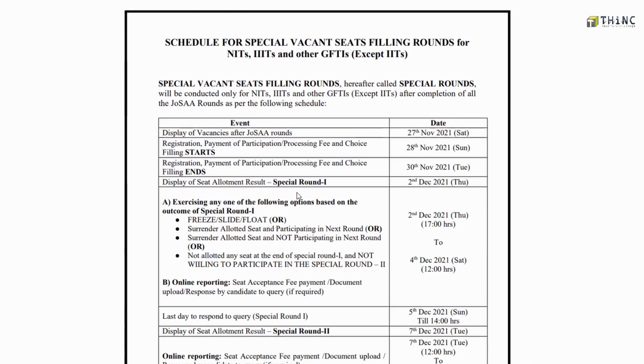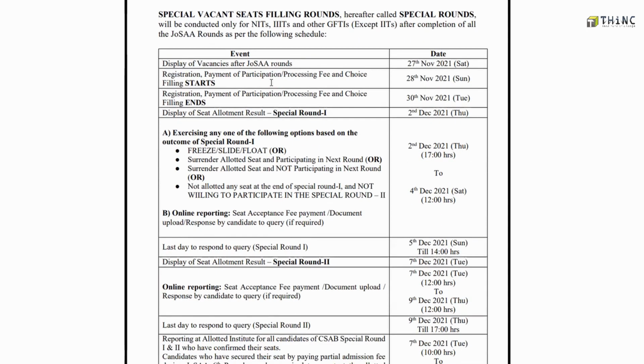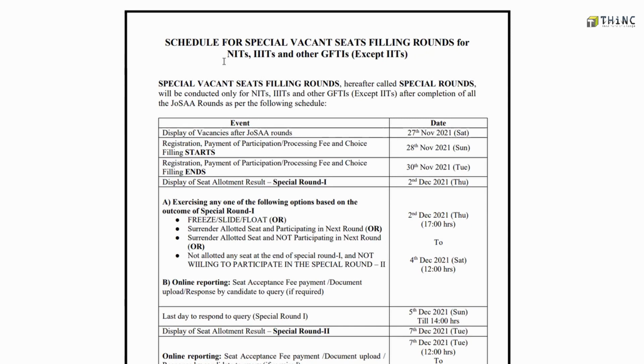First of all, what you have to keep in mind is that if you have applied for another examination, that registration won't be considered for CSAB. So you have to make a fresh registration for CSAB. All registered candidates are required to fill in fresh choices; earlier filled choices will not be considered in this round of seat allotment. That is a very important point to keep in mind before applying for CSAB allotment. This is the first page of the notification, and for registration you have to make a fresh registration through the csab.nic.in portal. That is the website you have to use.